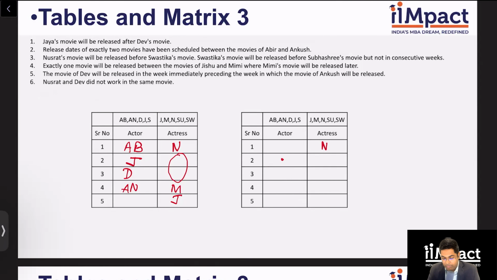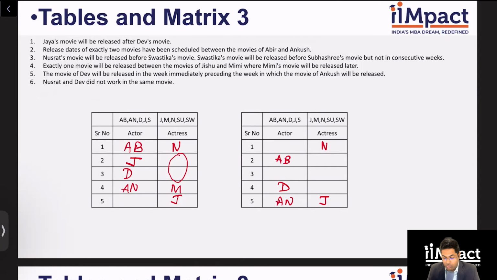I can put Abir and Ankush at 2 and 5. If I put Ankush at number 2, Dev will have to be at number 1. And Nusrat and Dev cannot be in the same movie. Therefore, I know that without a doubt, Abir has to be at number 2 and Ankush has to be at number 5. Dev will be over here. Jaya will be over here. Yes, correct.